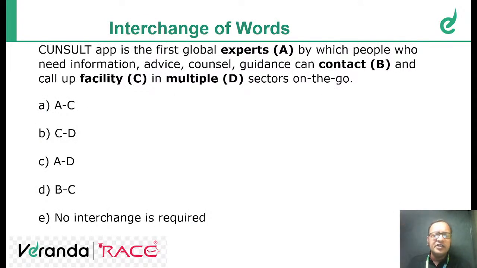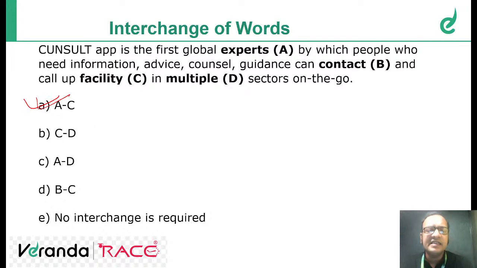Now interchange of words. So what we need to do is we'll interchange the words based on the contextual meaning, because if the words are not placed correctly, the contextual meaning comes out to be wrong. Okay. So Consult app is the first global experts. Okay, what is this? Consult app is the first global facility, because if you check the other words, it's like facility. So C should be replaced with A. So AC is the answer.